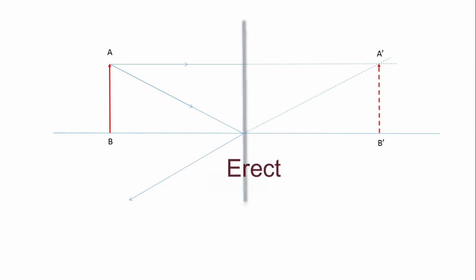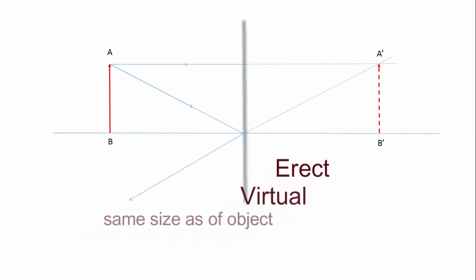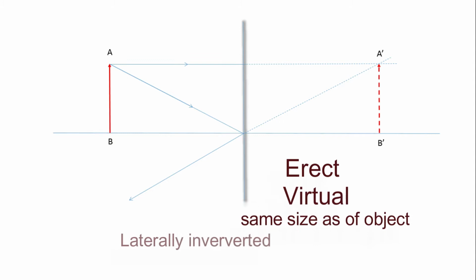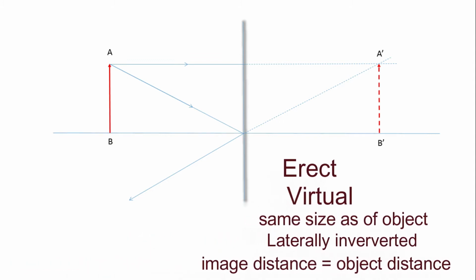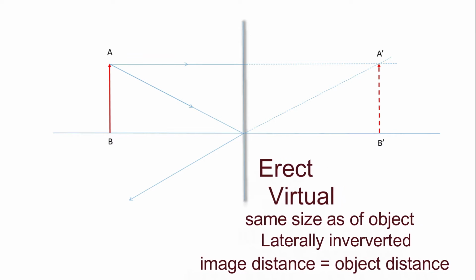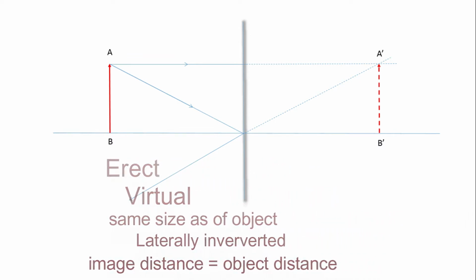The laws of reflection can be used to determine image formation by plane mirrors as well as spherical mirrors. In the case of a plane mirror, the image formed is erect, virtual, of the same size as the object, and laterally inverted. The image is as far behind the mirror as the object is in front of the mirror. That is, the image distance is equal to the object distance.